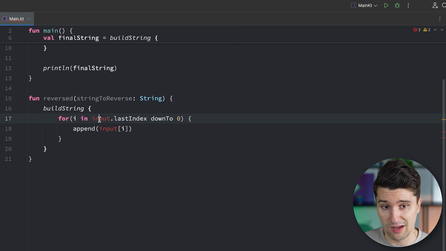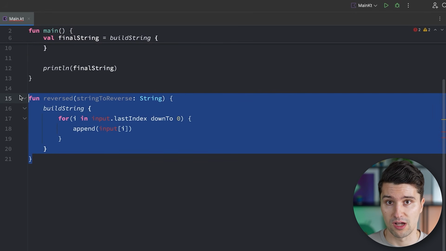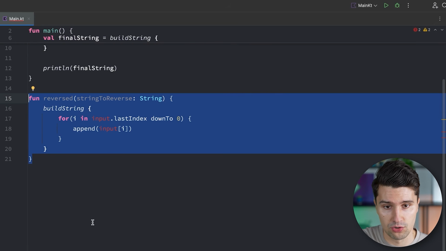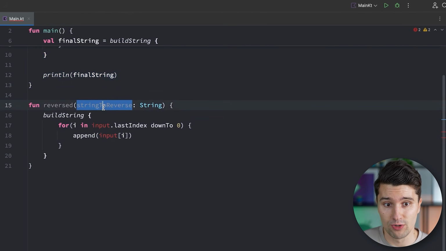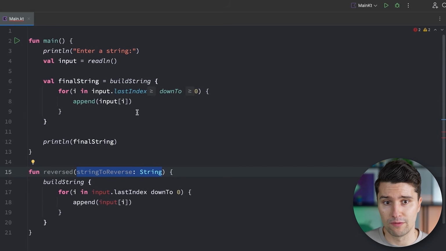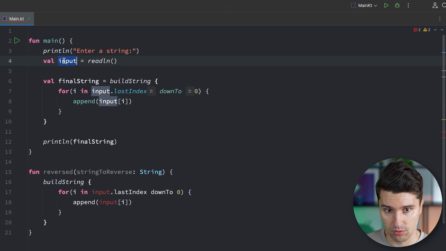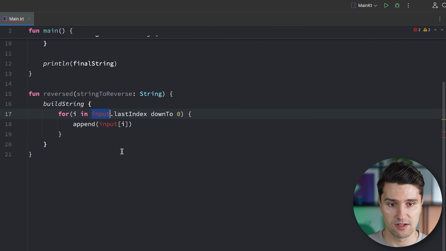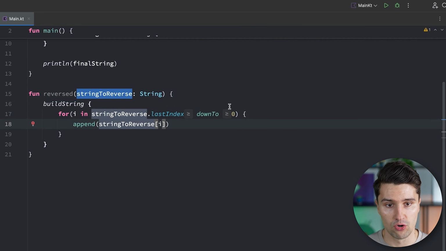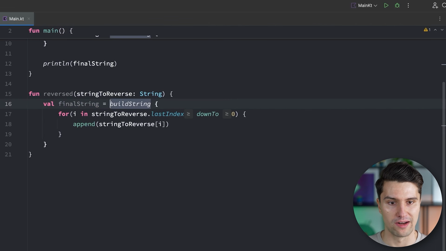Then we of course don't have access to input anymore because this function is now in a different scope. That's how we call this. So at this point of our code base, this function has no context on what happens inside of the main function. It only has context on what we actually pass to it. And if we want to reverse the string that we put in via this readline function, then we need to take this input and pass it for this stringToReverse. And inside of the scope of this reversed function, we take this and replace it with our input, because that's the variable we have access to here. And that would then again give us our final string.